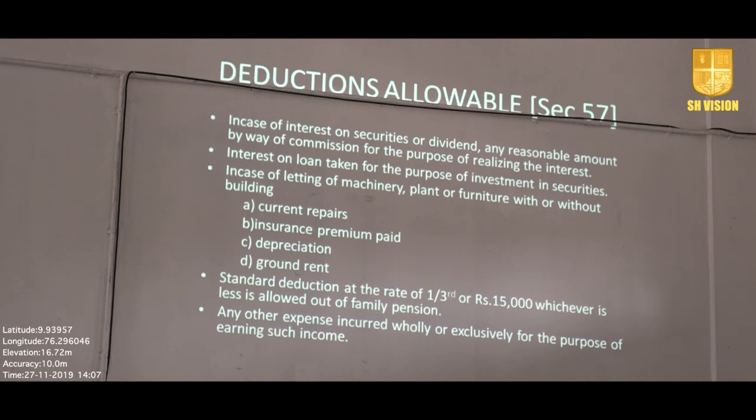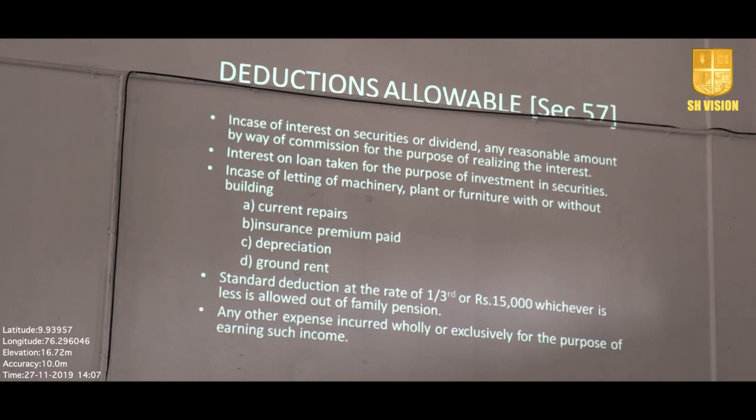Initially I told you the dividend or interest on securities that you receive is included in income from other sources. If you paid some amount for the realization of that particular security, or any expenses out of that, that amount is deductible, you can reduce that amount.